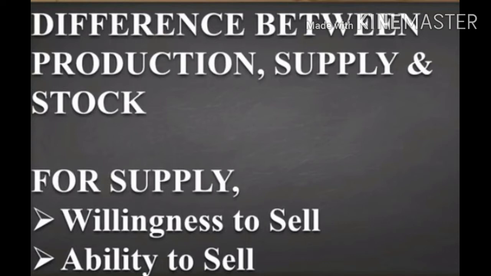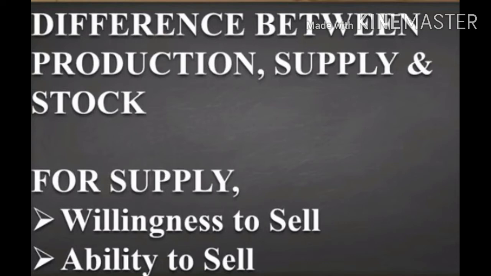Supply means the quantity of production which a producer is able and willing to sell in the market at a given price at a particular point of time. Stock means the total available quantity of goods with the producer which can be offered for sale in the market as per the ability and willingness of the seller. That means whatever is remaining with him which has not been sold is known as your stock.